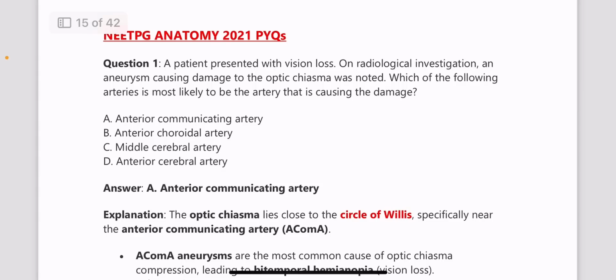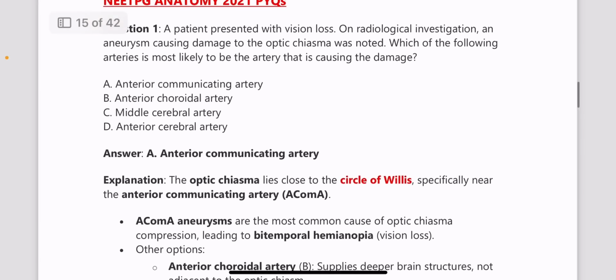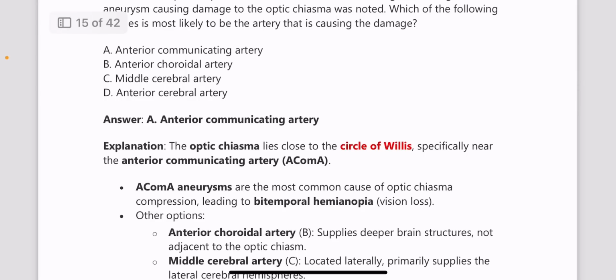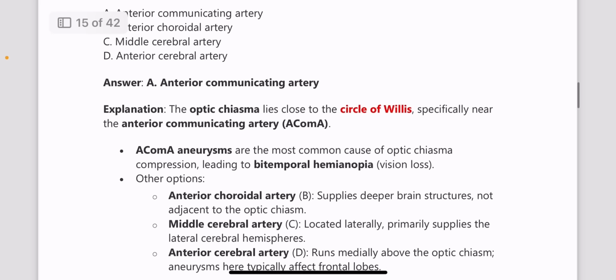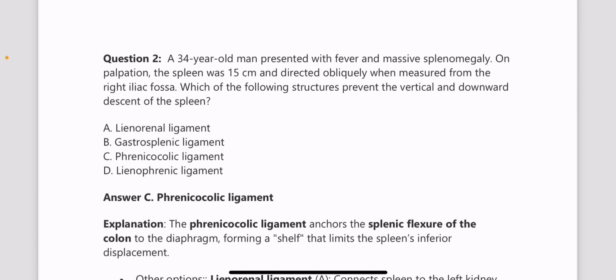That's it. And now moving on to NEET PG 2021 PYQs. A patient presented with vision loss, and on radiological examination an aneurysm causing damage to the optic chiasma was noted. Which of the following arteries is most likely to be causing the damage? So the answer is anterior communicating artery, because the optic chiasma lies close to the circle of Willis and it is near to the anterior communicating artery. An aneurysm of the anterior communicating artery is the most common cause of optic chiasma compression, and it leads to bitemporal hemianopia.